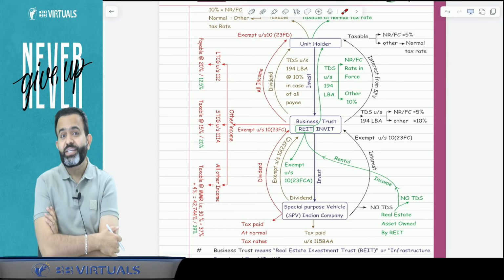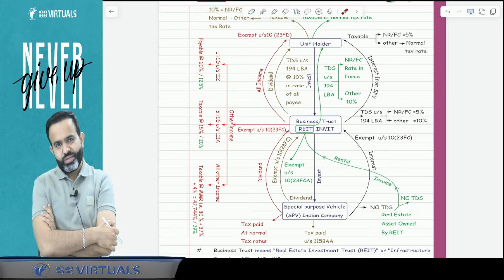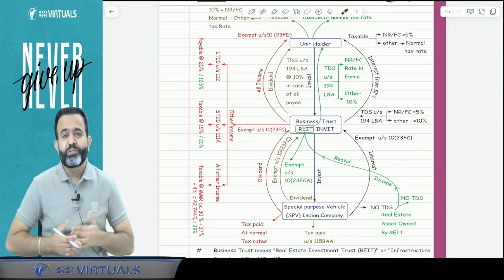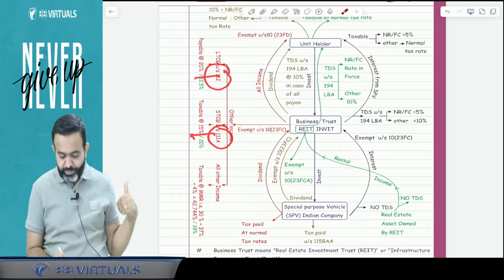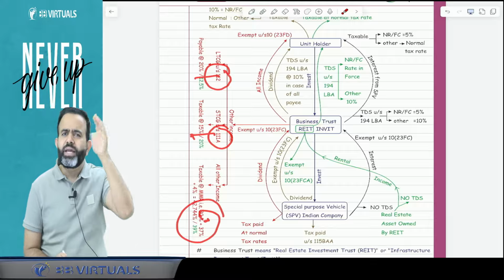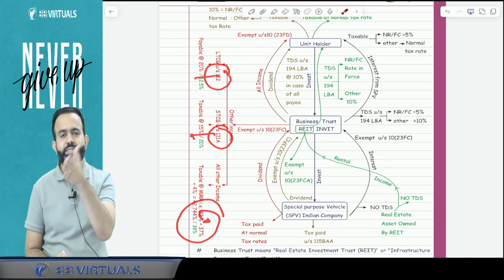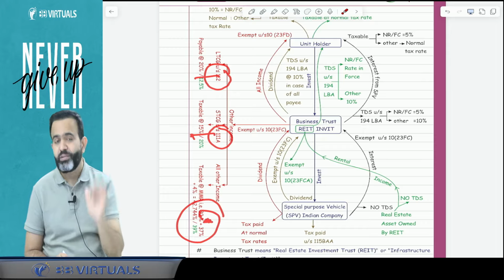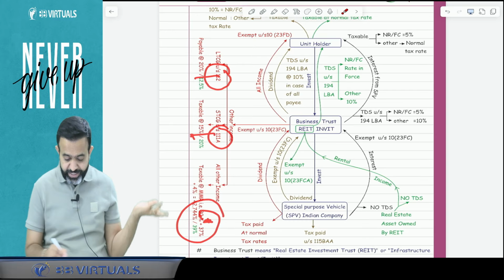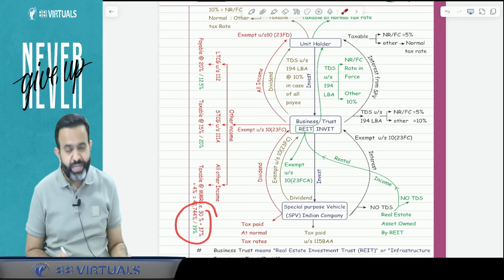Guys, you know that I have mentioned in your fast track batch as well as regular batch that there is some mistake in the law. And in the law, they have not mentioned 112A here because they mention only LTCG 112 and STCG 111A as taxable at a special rate. All other income is taxable as per MMR. So what about the LTCG 112A? So guys, normally if you take the liberal interpretation, then LTCG 112A should be taxable at 10% or 12.5% in excess of 1,25,000. But guys, if nothing is given in the law, then you may take the alternate view and say that it is taxable as per the MMR.